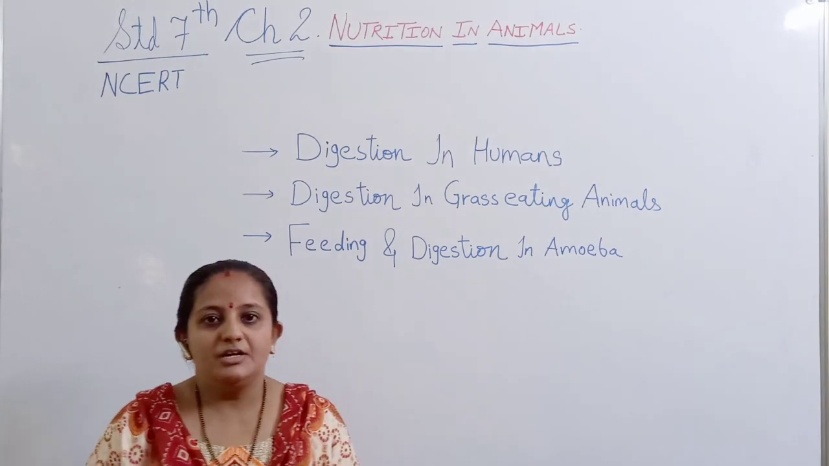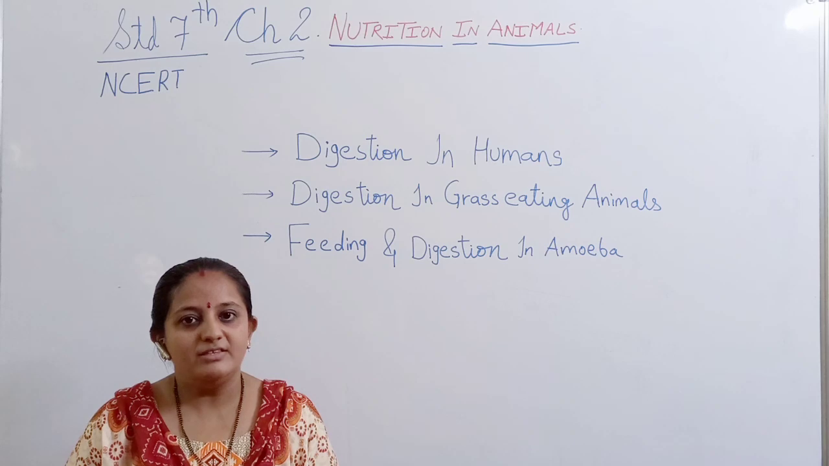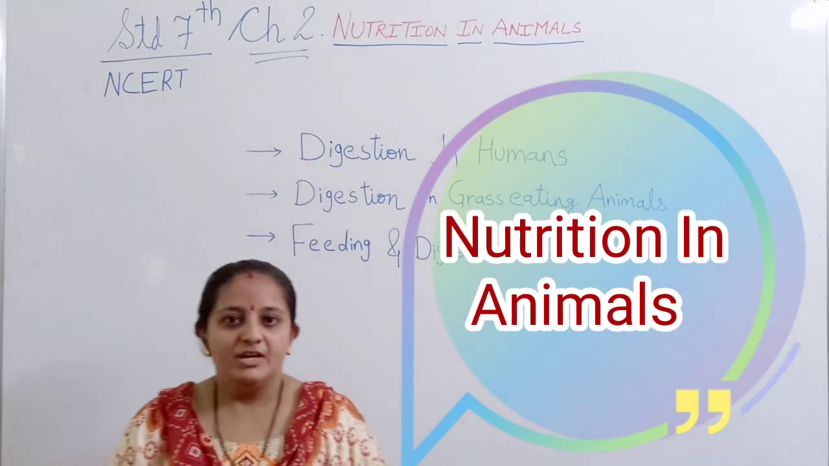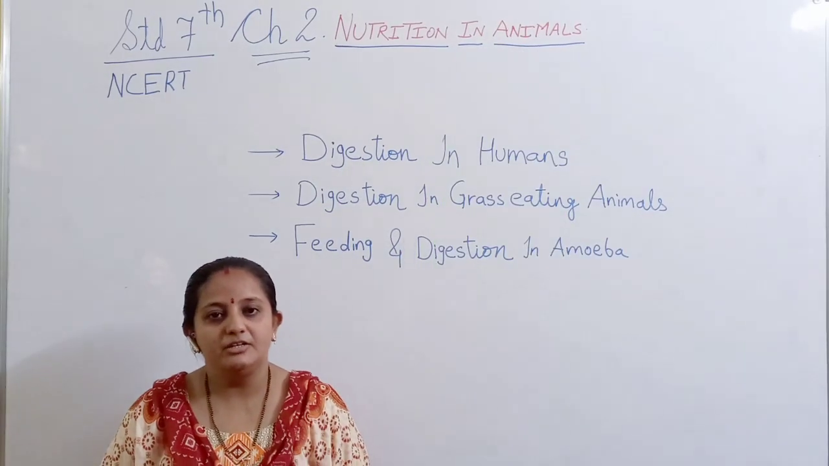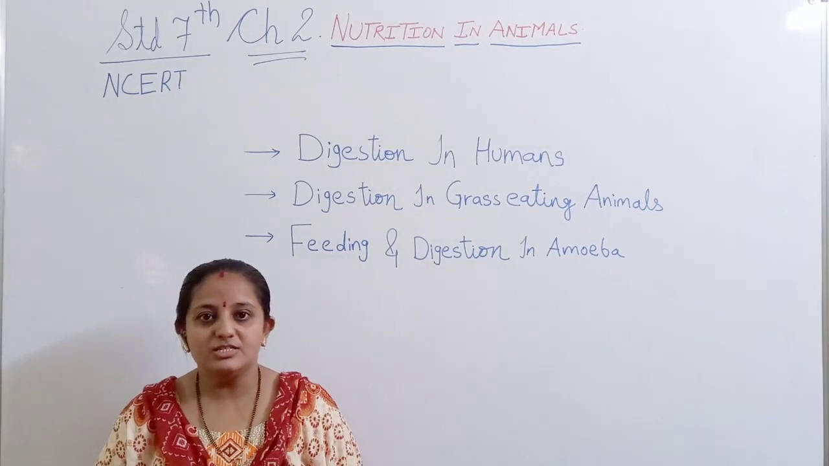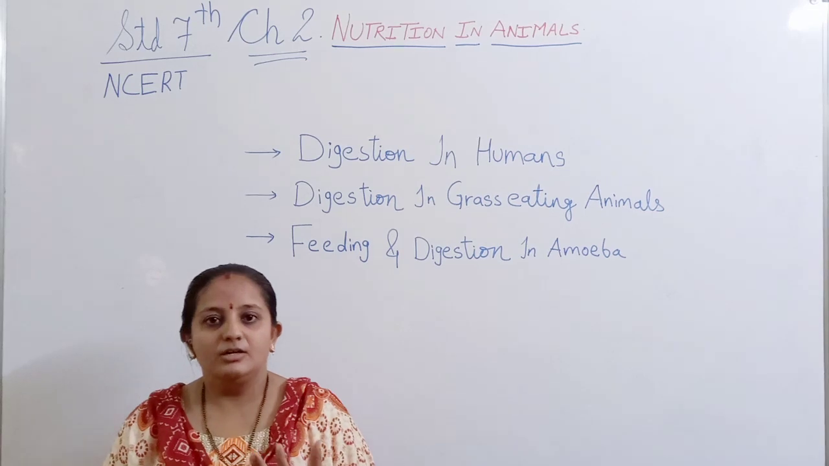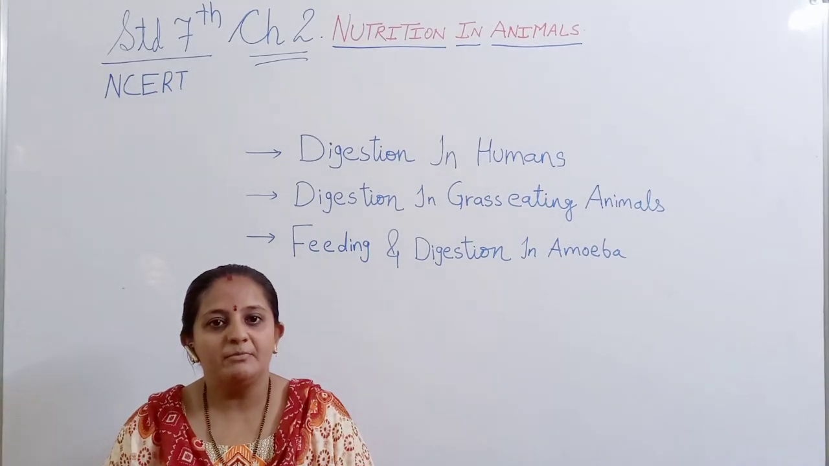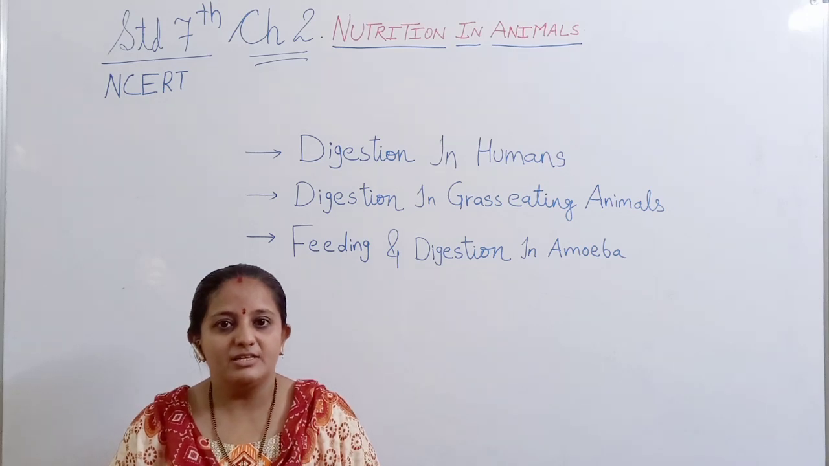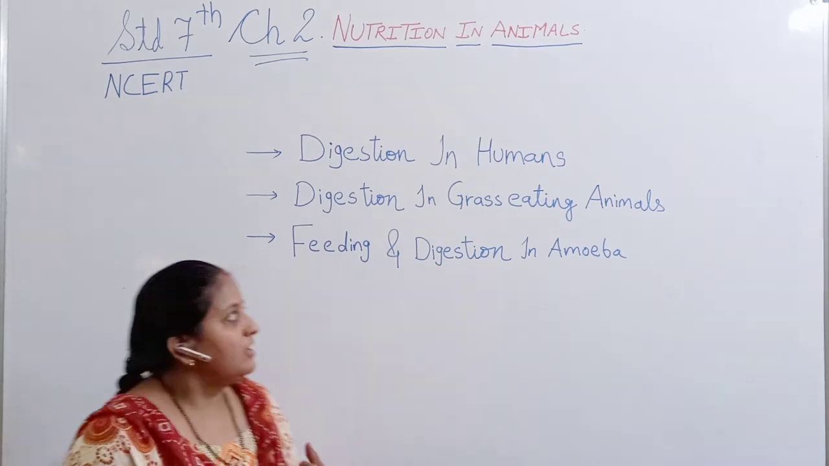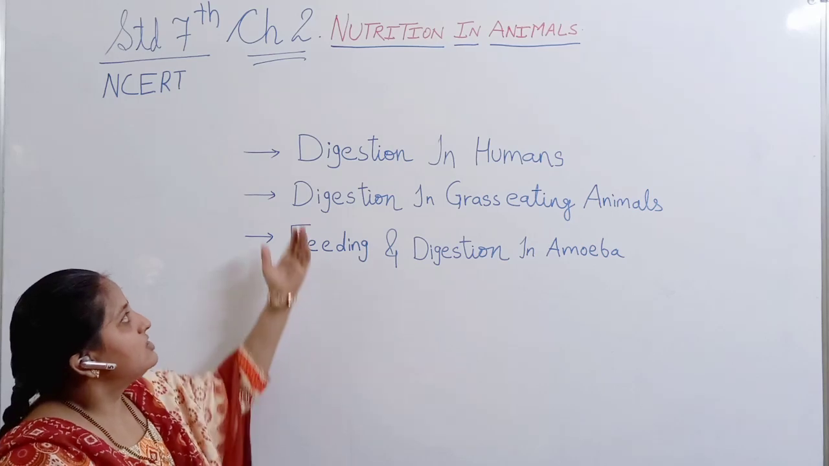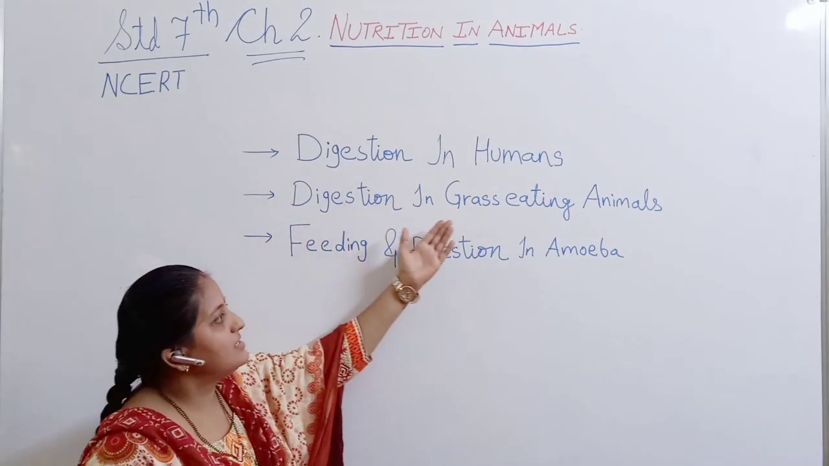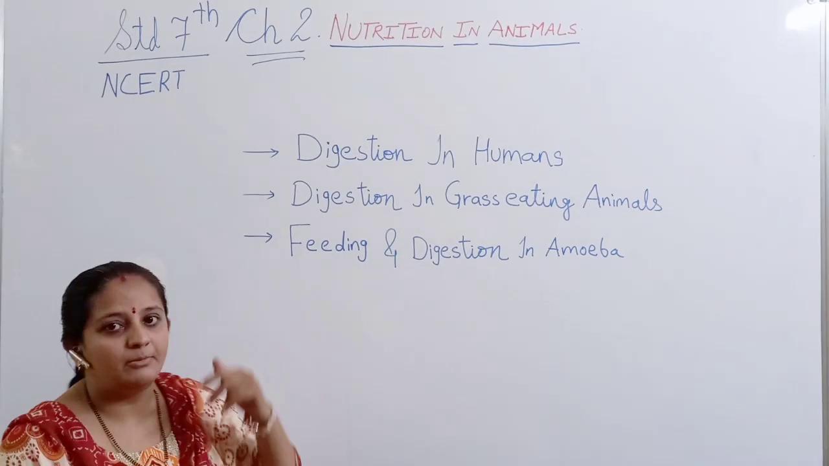Today we will study Science of Standard 7 NCERT, Chapter number 2, Nutrition in Animals. In Chapter 1, we understood the nutrition in plants. In this chapter, we will understand the mode of taking food, utilization in the body, and the requirement of the animals. Today we will cover three topics: digestion in humans, digestion in grass-eating animals, and feeding and digestion in amoeba.